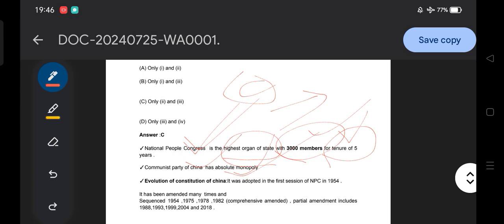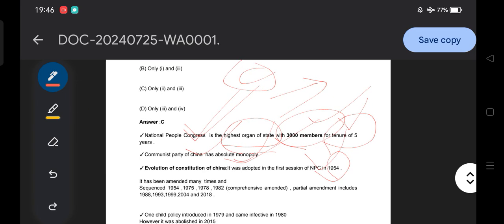Evolution of the Constitution of China: it was adopted at the first session of the National People's Congress in 1954. Then it has been amended many times: 1954, 1971, 1975 also amended, 1978 also amended, and 1982 was a comprehensive amendment. Then partial amendments including 1988, 1993, 1999, 2004, 2008.